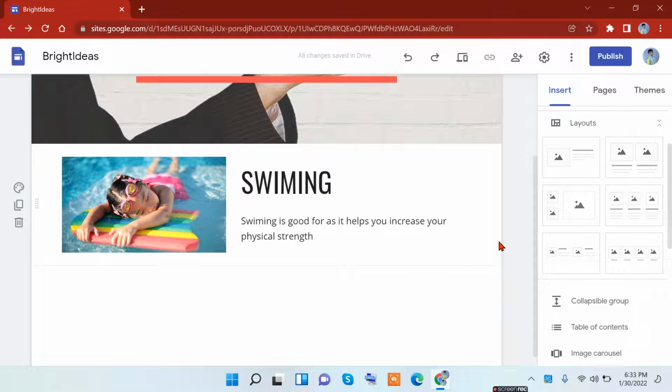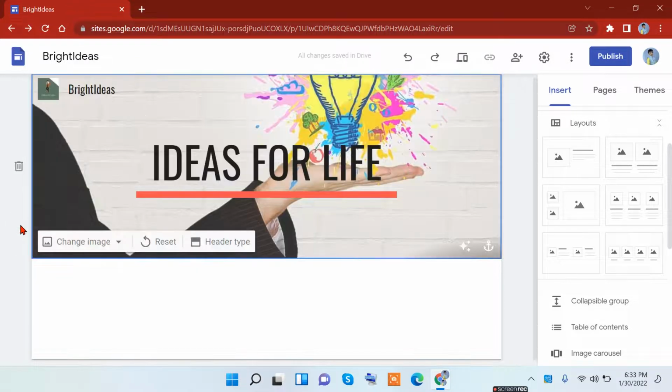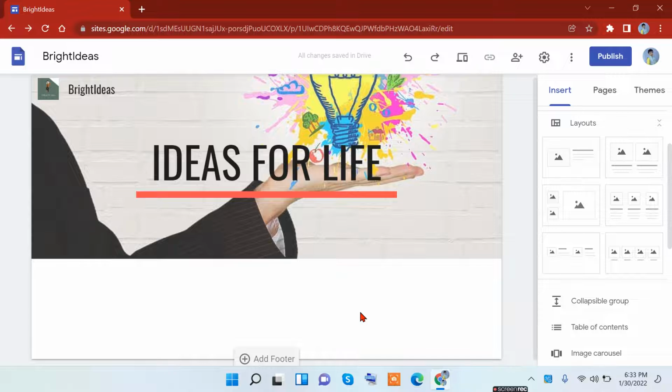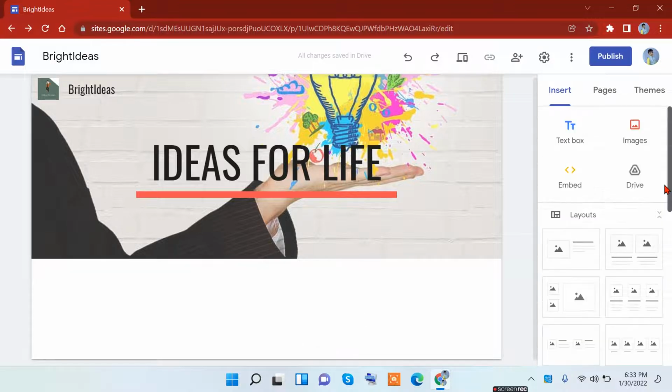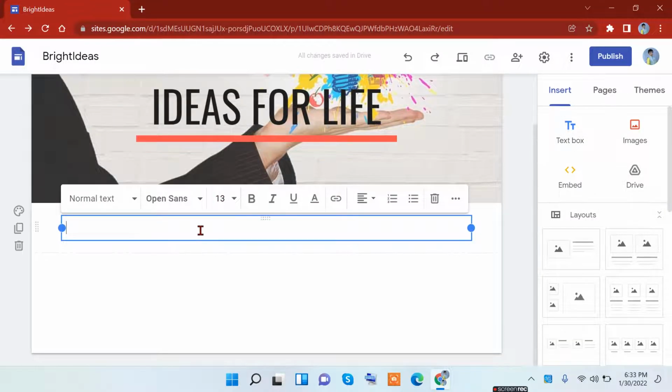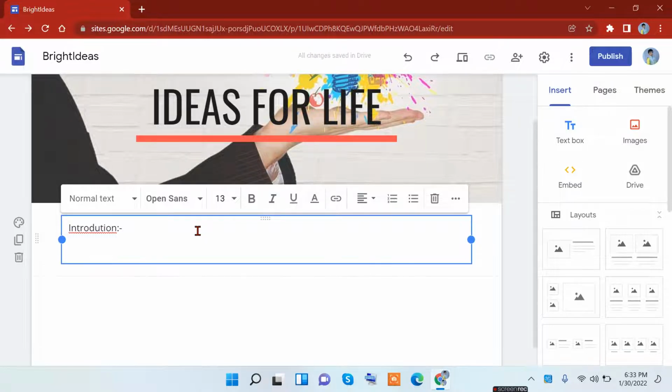If you want to add more pages, and you think this is just your normal introduction page, you can go ahead and delete this if you want to, and it will be back to normal. But if you're working with more pages in your website, you can just go up here and select text box. So make this the introduction. Let's type in introduction, and type in whatever you like. Type in about yourself.